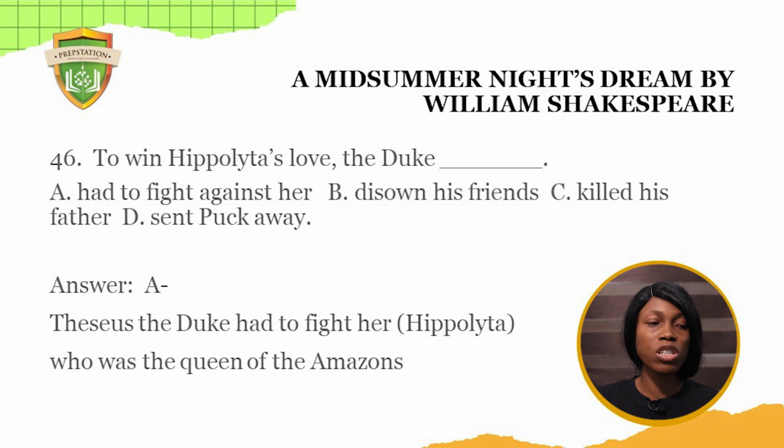To win Hippolyta's love, the Duke dash. The Duke being referred to is Theseus. I believe we know that. A, had to fight against her. B, disowned his friends. C, killed his father.